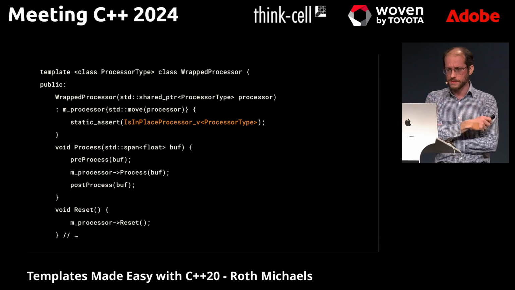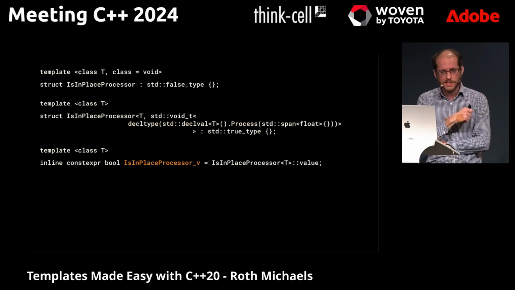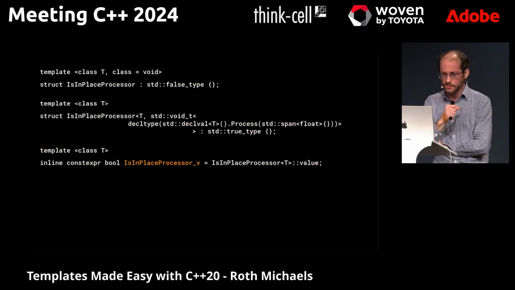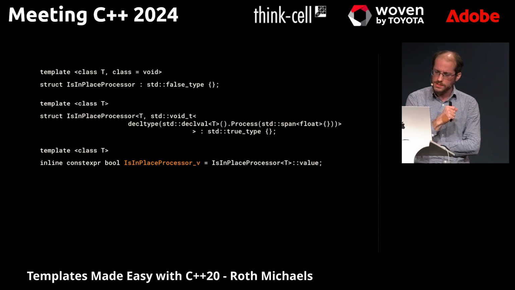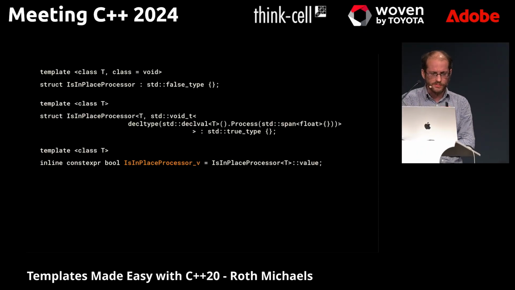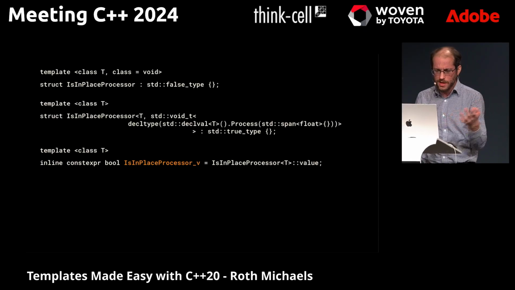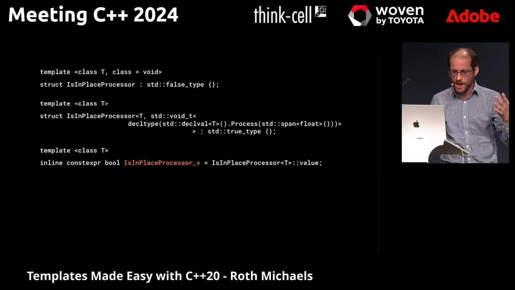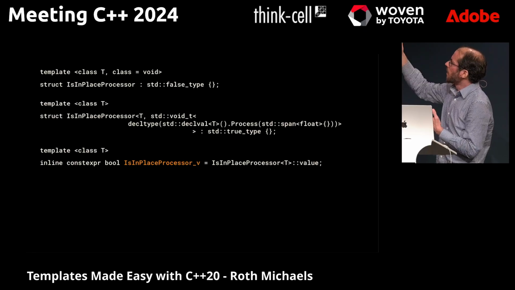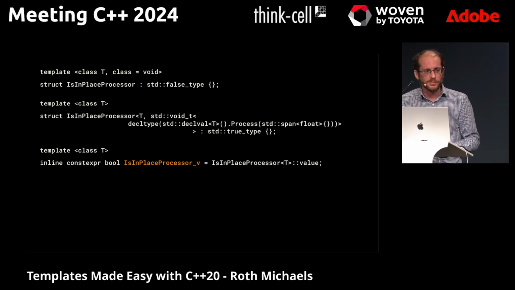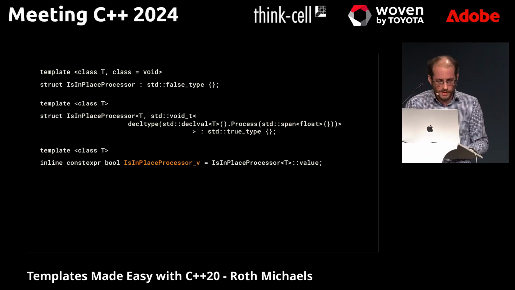So how would we make that type trait? It looks something like this. We got a lot of stuff going on here. Funny little things when you haven't seen them for the first time. std::false_type, you're inheriting from false, and we have this true_type. What's this void_t thing? decltype, declval. And then our process, there's a lot of parentheses and stuff going on. And this other constexpr bool, don't worry about it. It's a lot of stuff to explain when you're teaching that to somebody.